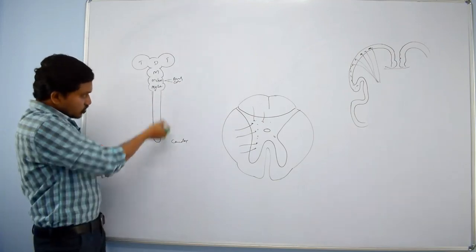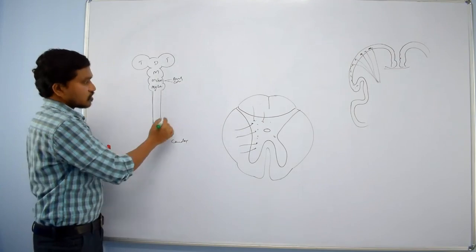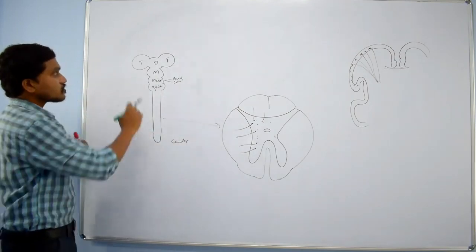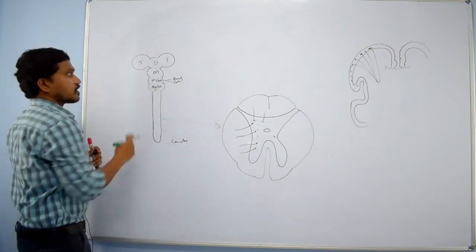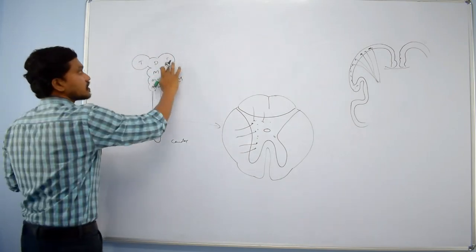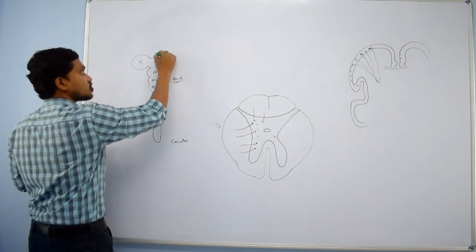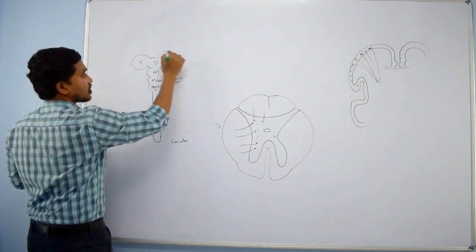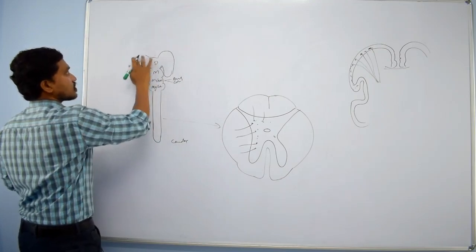And this lower narrow part is going to become the spinal cord. Clear? Of course, as development proceeds, this telencephalon grows and overhangs the diencephalon on both sides.